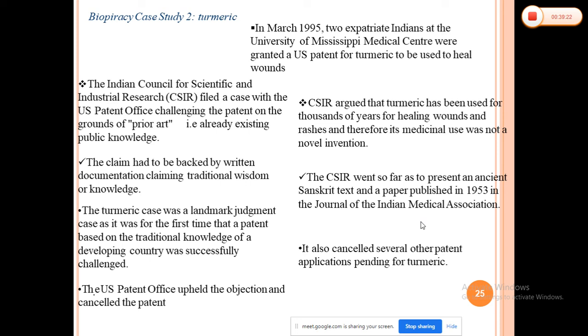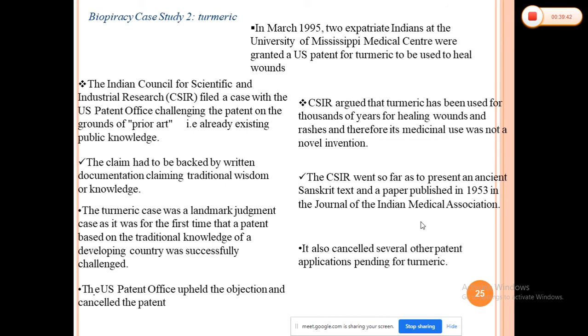So the claim had to be backed by written documentation of the traditional knowledge. This judgment in the turmeric case was the first time that a patent based on the traditional knowledge of a developing country was successfully challenged.